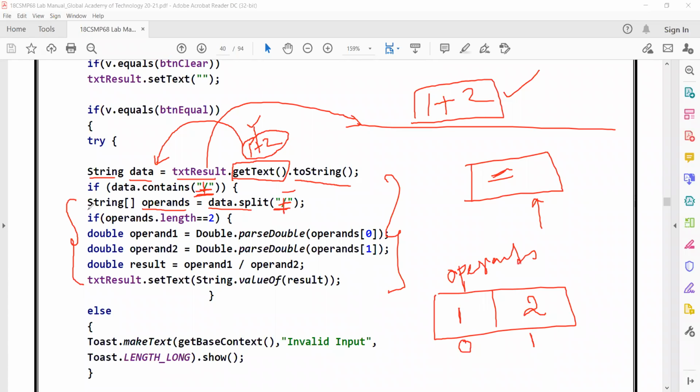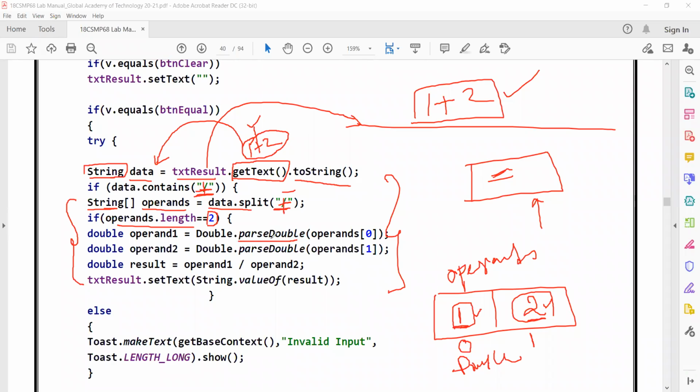What is the type of this array? The type of the array is string. Why? Because the entire data is in the form of string, so this 1 is a string and 2 is a string, and that's why the array is string. Next, I'm checking the length of the array. Since the length of the array is 2, I have the first element and second element. I need to convert this string into double. How can I convert? In order to convert, I should use a method called parseDouble.